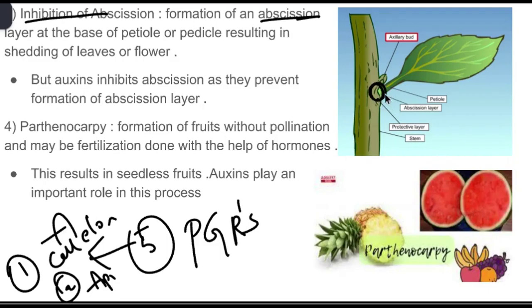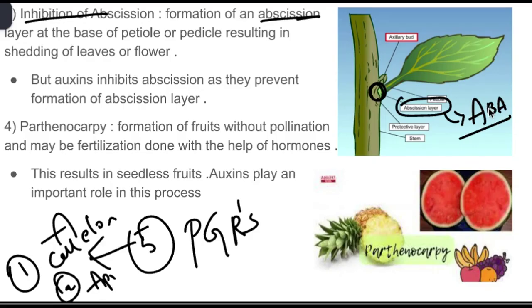If an abscission layer is formed, the leaf or whichever part the layer is formed on will fall in a short time. Auxins don't allow this type of layer formation, so that the plant can keep the leaf for a longer period. The formation of the abscission layer is induced by ABA. As I said, ABA is an inhibiting hormone, and it will always make the leaves and fruits fall from the plant.